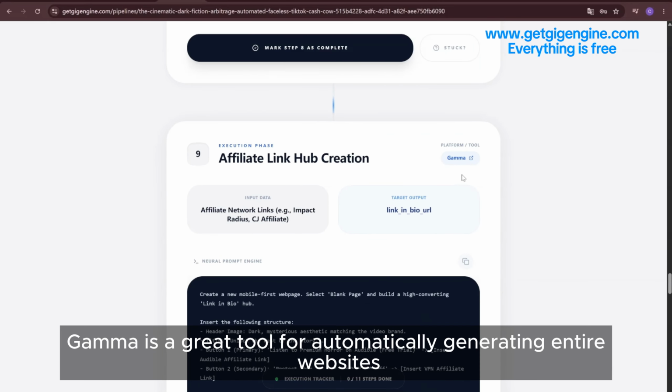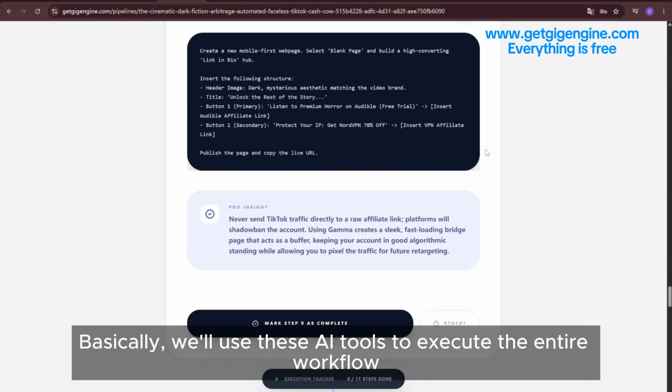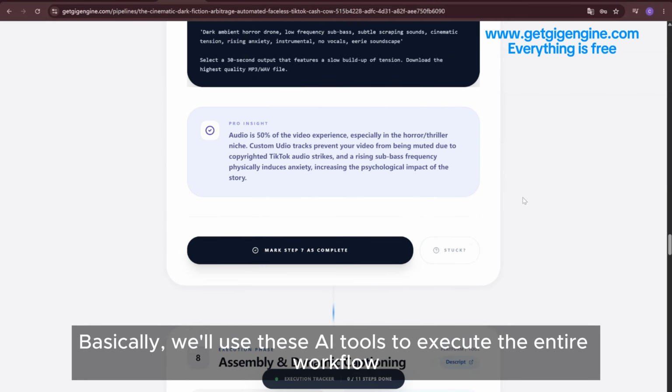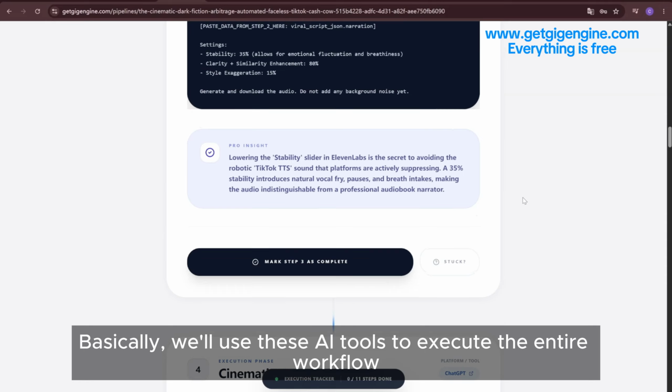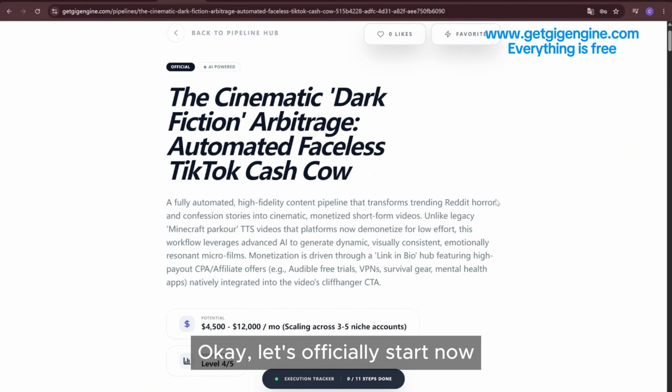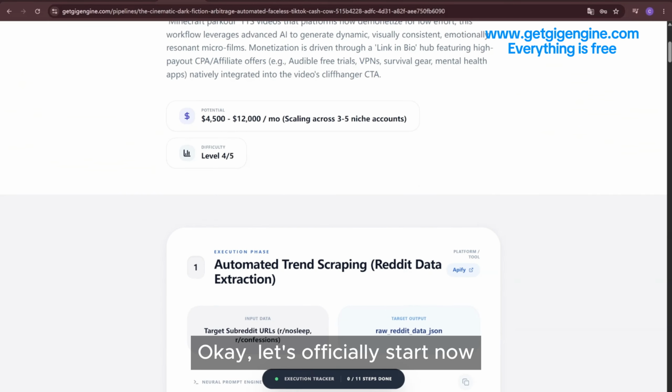And Gamma. Gamma is a great tool for automatically generating entire websites. Very user-friendly. Then there's the automation tool Make.com. Basically, we'll use these AI tools to execute the entire workflow. Okay, let's officially start now.